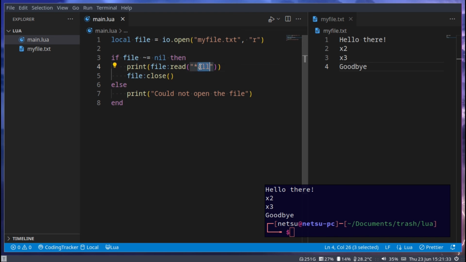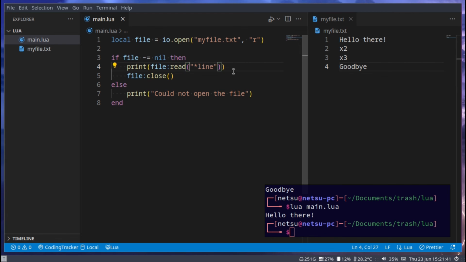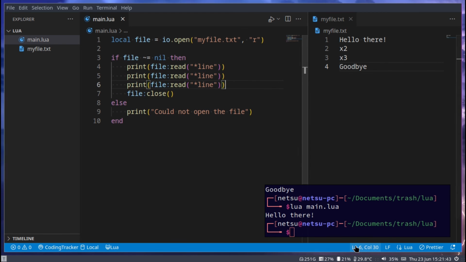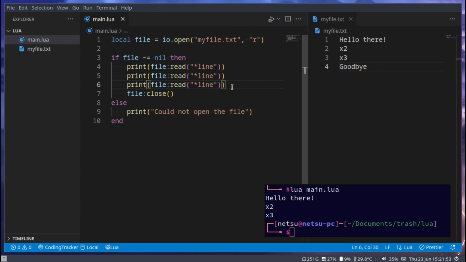You also have asterisk line, which will only read one line. So if we go here, hello there. If we then do it a few times, for each time we do this, it will read a new line. So hello there, x2, x3. So if you want to read line by line, this is a good way to go about it, by using this asterisk line. Otherwise, you can just go asterisk all, and that will read everything.